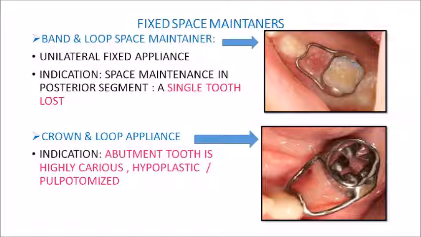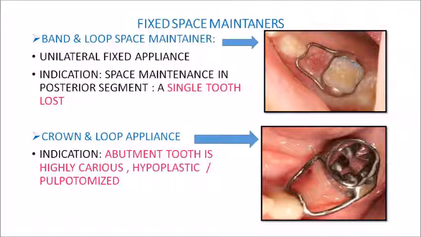This band and loop space maintainer is a unilateral fixed appliance, and the common indication is when a single tooth is lost in your posterior segment. The tooth distal to the extraction space will be banded and a loop of thick stainless steel wire will be soldered to it, and its mesial end will be touching the tooth mesial to the extraction space. That is the design of your band and loop space maintainer.